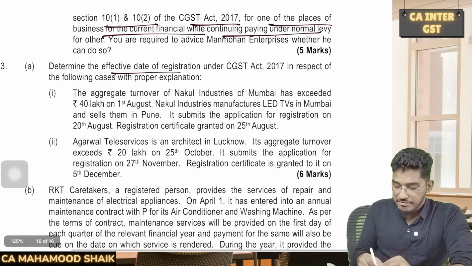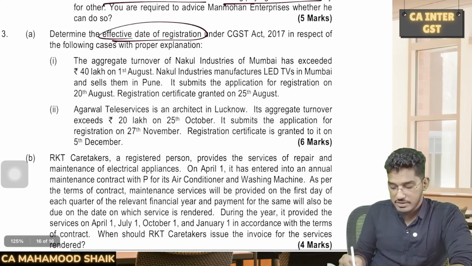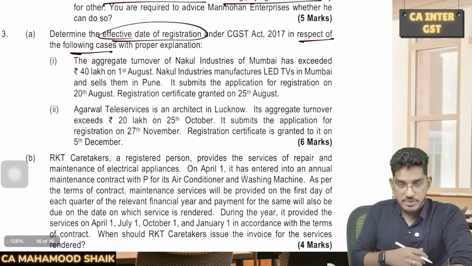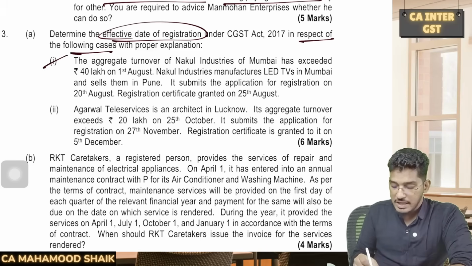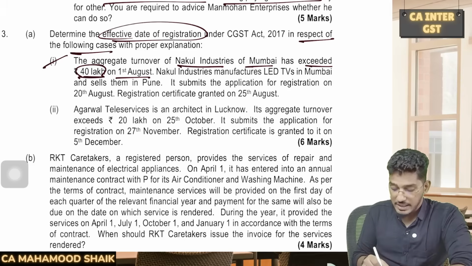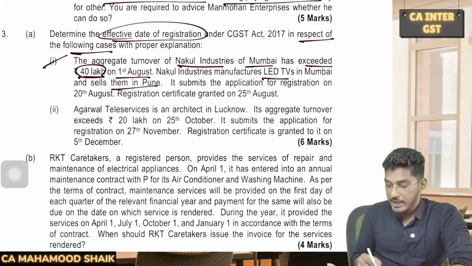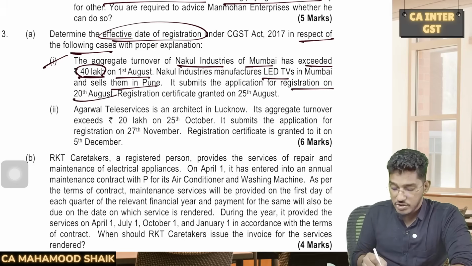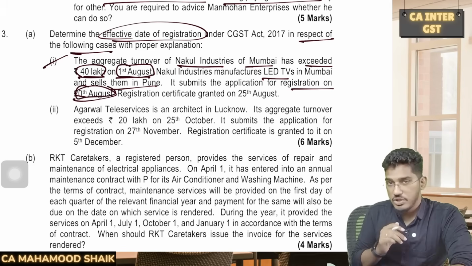Next. Determine the effective date of registration under CGST Act 2017 in respect of the following cases with proper explanation. Let us see. The aggregate turnover of Nakul Industries of Mumbai has exceeded 40 lakh rupees on 1st of August. Nakul Industries manufactures LED TVs in Mumbai and sells them in Pune. It submits the application for registration on 20th of August. They become liable for registration on 1st of August. They submitted the application on 20th of August.